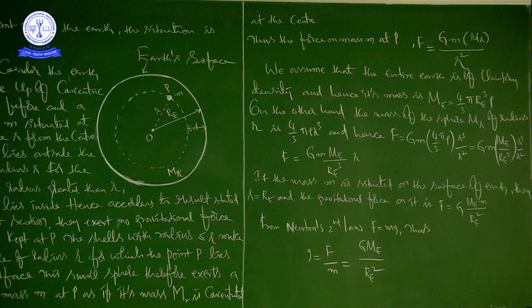And this acceleration is readily measurable, so this value you can measure. In this entire universe we have 8 planets and we have stars, and comets, meteorites, asteroids. Every celestial body has its own mass.